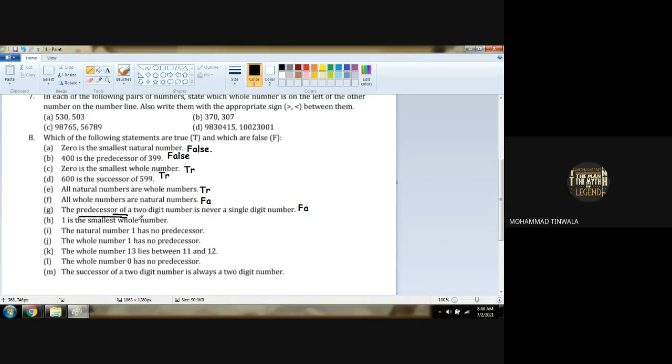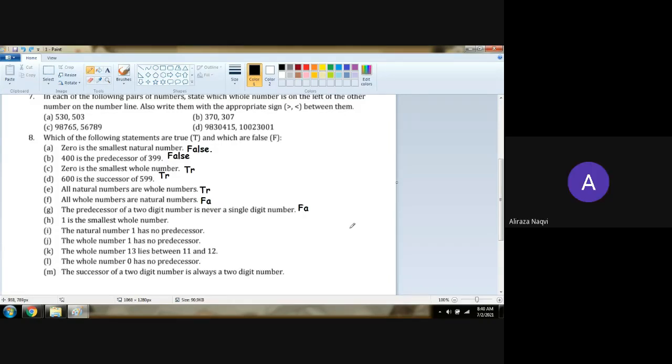One digit lower, the number before. So the smallest 2-digit number is 10. Is the predecessor never a single digit number? No, false. Because if we subtract 1, the predecessor will be 9, a single digit number. Understood, boys? Yes, sir.